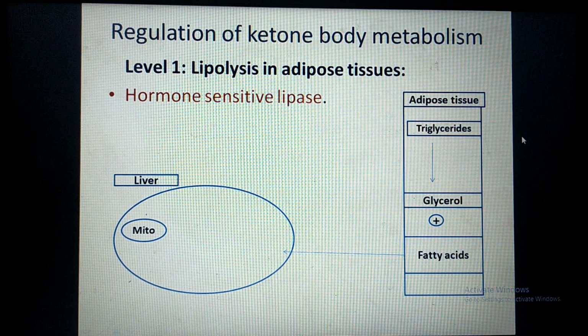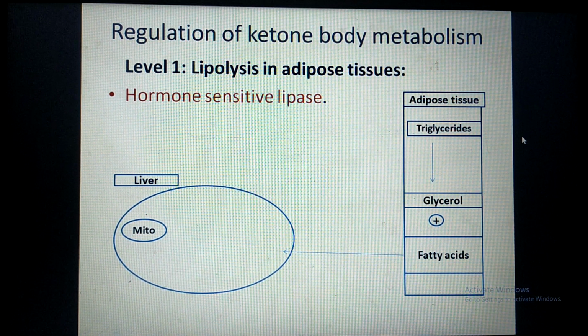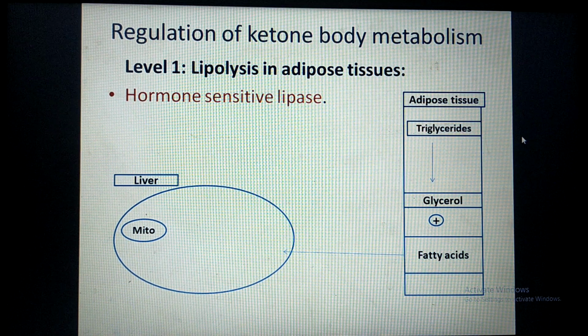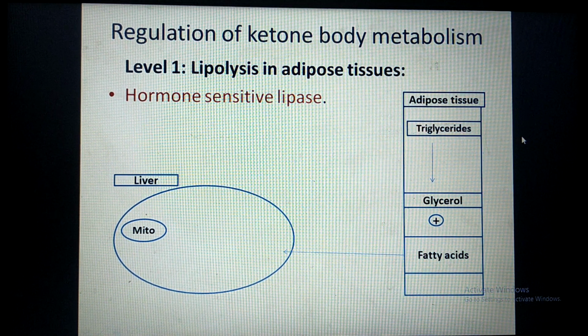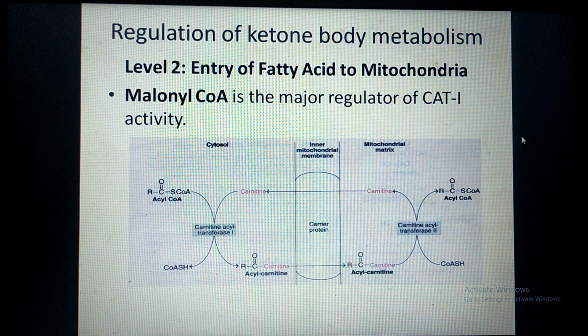In the cytoplasm, these fatty acids are activated and then transported into the mitochondrial compartment for beta oxidation. For transport of fatty acid from the cytoplasmic compartment to the mitochondrial compartment, they require an enzyme called carnitine acyl transferase 1.